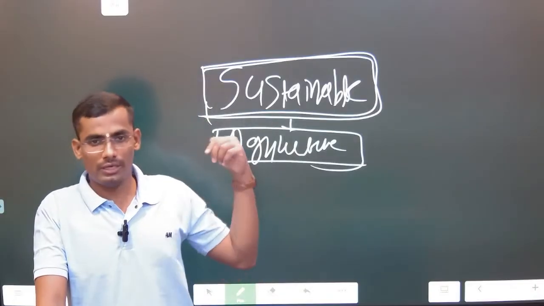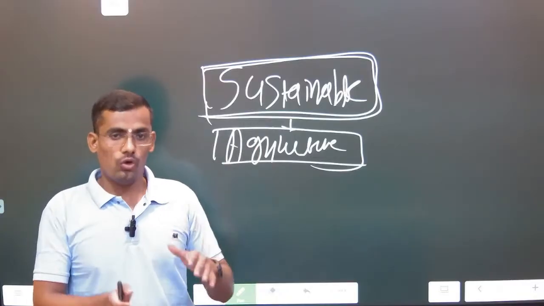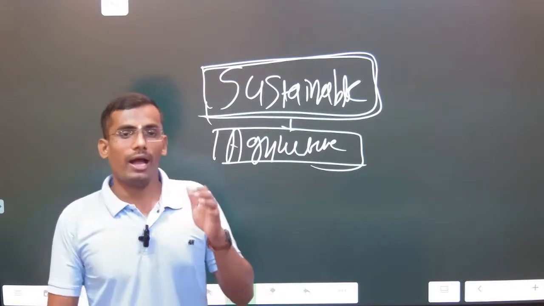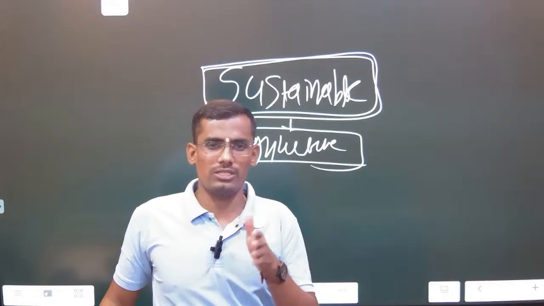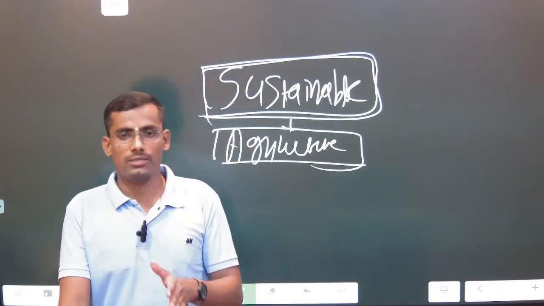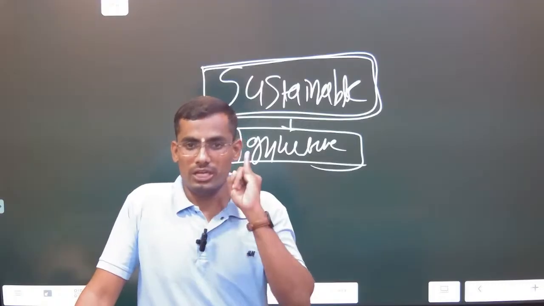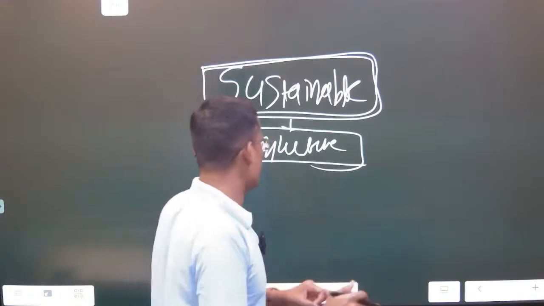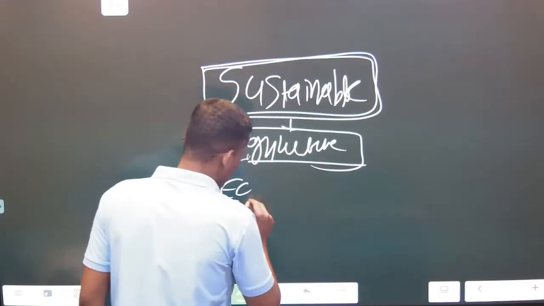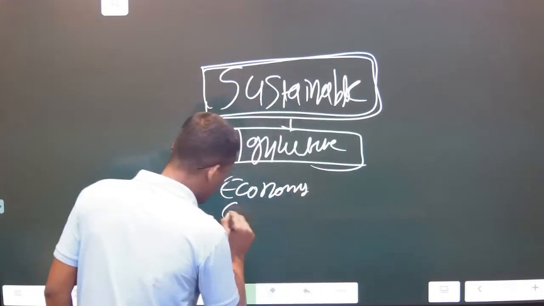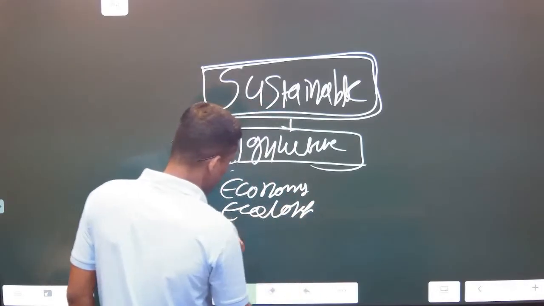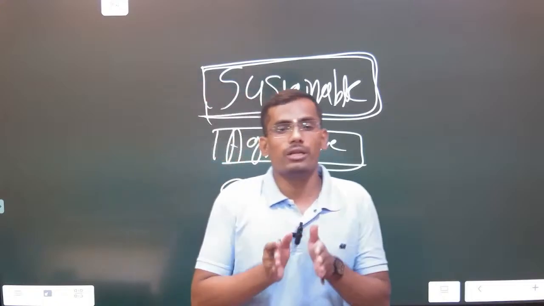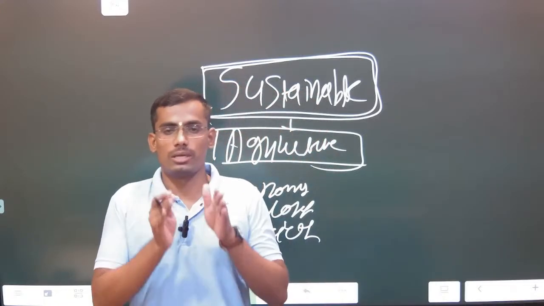And in this case, the word is agriculture. So we are going to discuss what exactly sustainable agriculture means. The Food and Agriculture Organization, FAO, defines sustainable agriculture as agriculture practices which balance economy, ecology and society. Okay, this is the basic concept of sustainable agriculture: economy, ecology and society. Okay, these are the simple three foundation principles of sustainable agriculture.